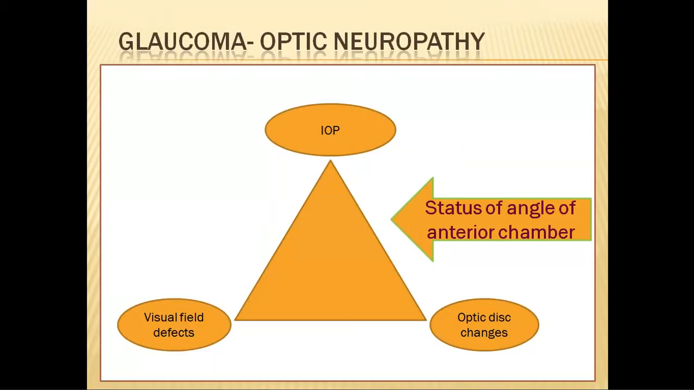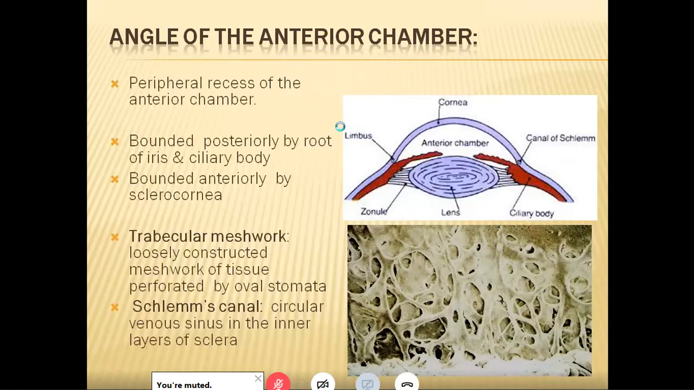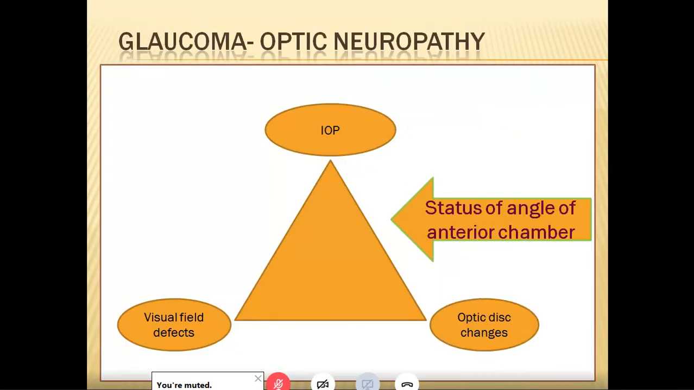So in glaucoma we have the triad of optic disc changes, visual field defects, and raised IOP. Apart from that, we have a very important tag attached to it, that is the status of the angle of anterior chamber. This is what we will be concentrating on in today's class. Why is the status of the angle of anterior chamber important? One is to classify whether the glaucoma is an open type or closed type.